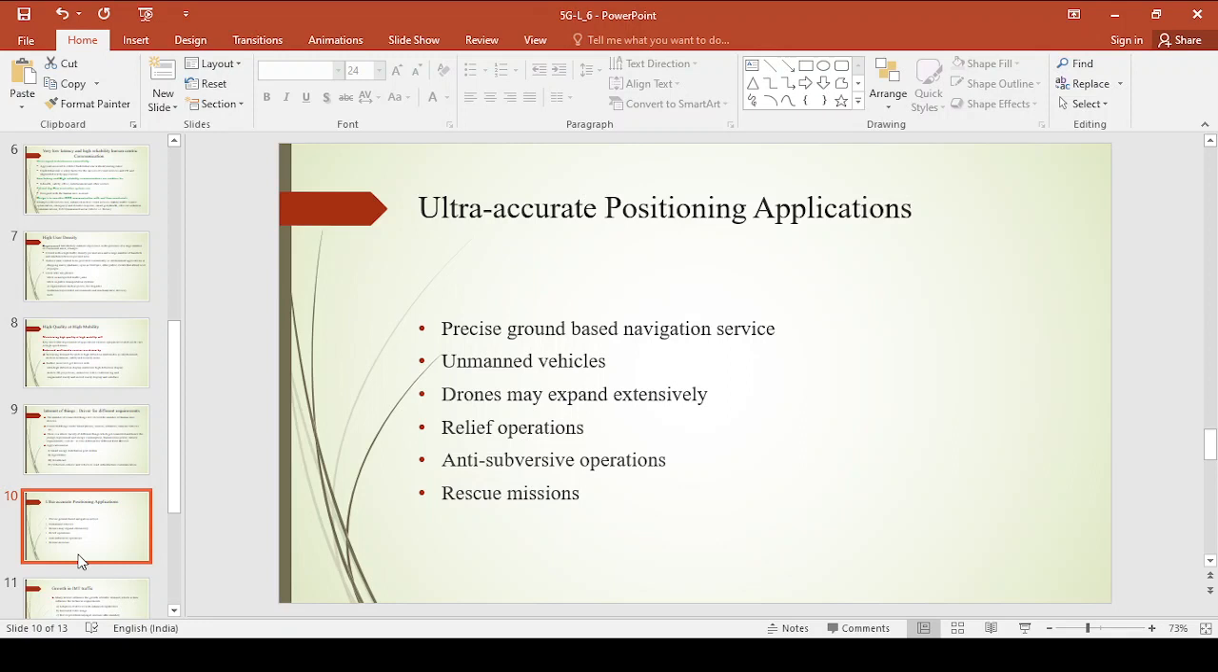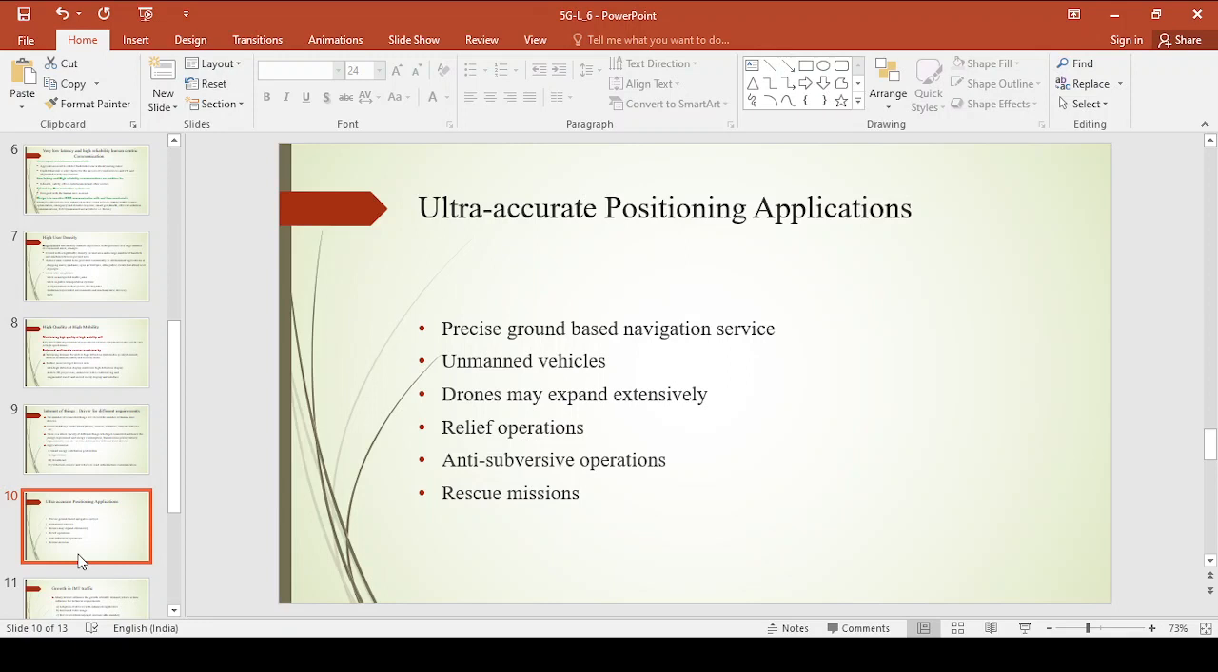Now these are the different things that we are expecting from the fifth generation system or beyond 5G system. What we are expecting is that it should give accurate results, and because of that we can help the people who are in need in relief operations or rescue missions, and because of this accurate position we can deliver things by drones.